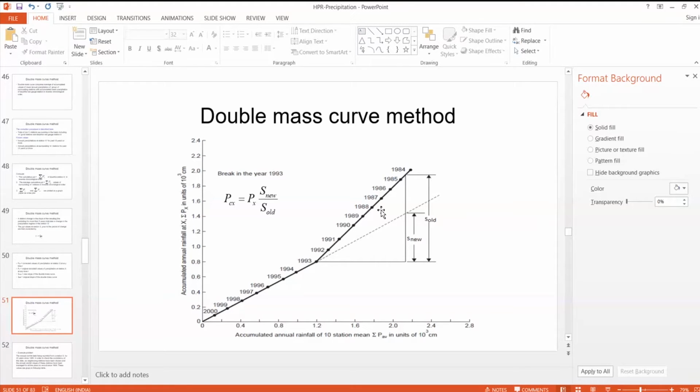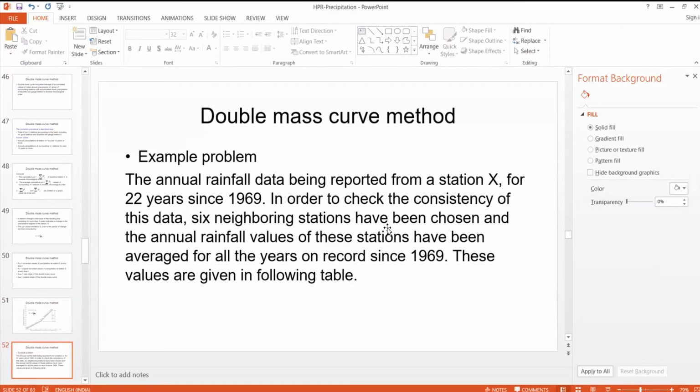We know this actual rainfall data, so its slope is S old, whereas the new rainfall data has got a slope of S new. So these are actual data. We multiply with S new by S old, then we can shift this line to here. We'll do one example, then you understand better.